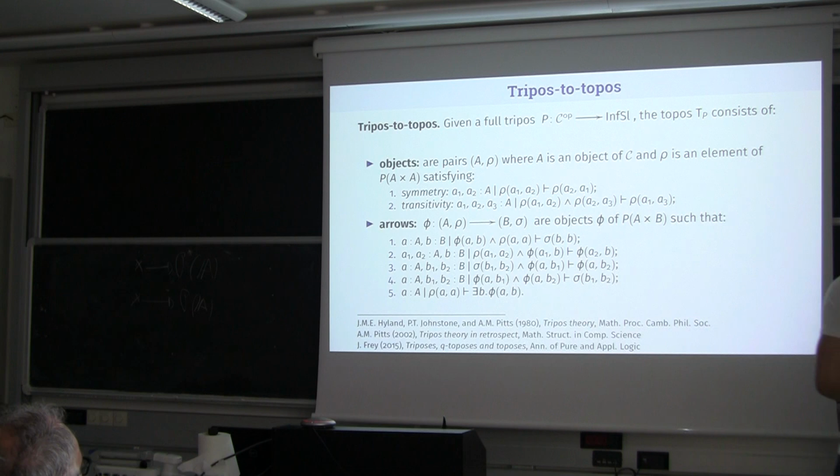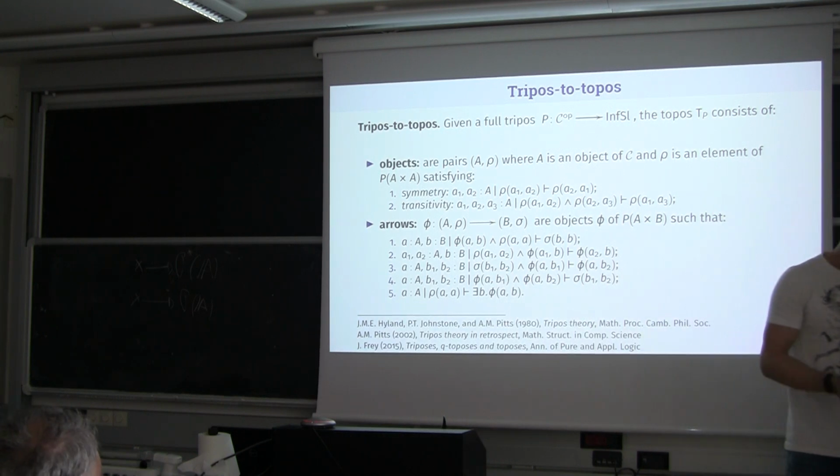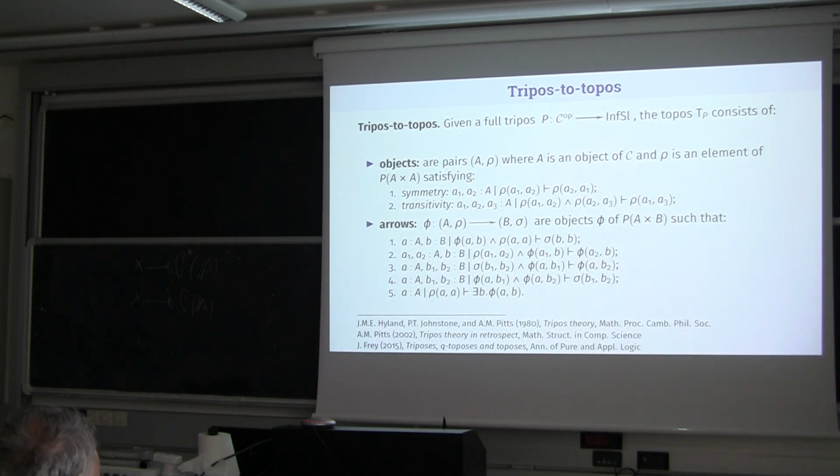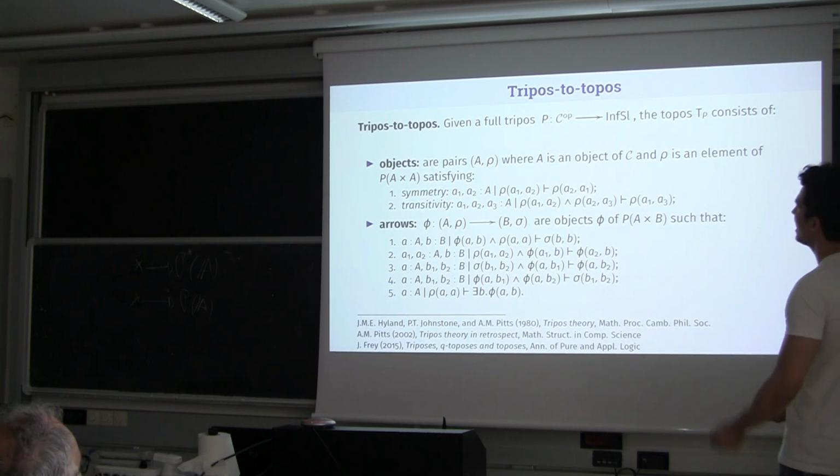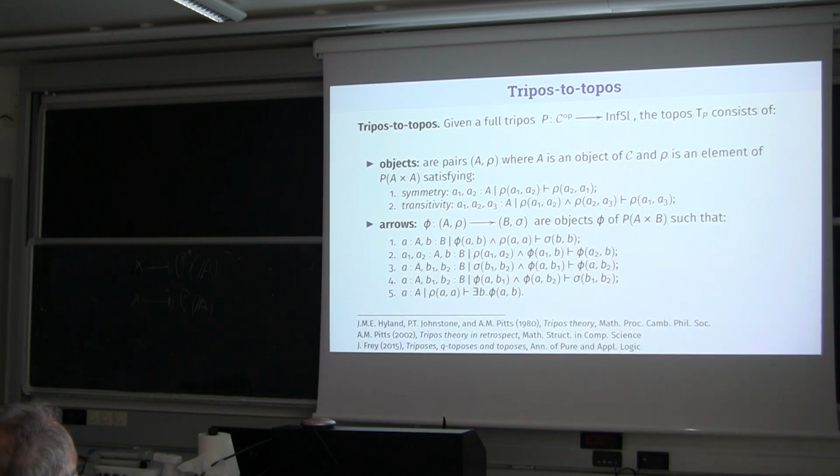Now we have seen how we can define a category, a generalization of the category of presheaves. Now I want to quickly recall the two constructions that we need to produce the initial picture, which are the tripos-to-topos construction and the full existential completion. Again, I have no time to provide all the details, but let me just give you an idea.